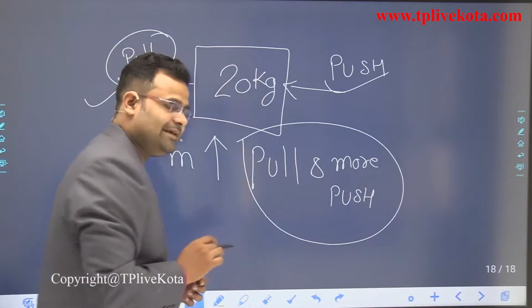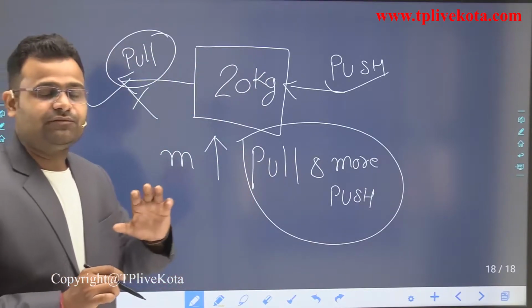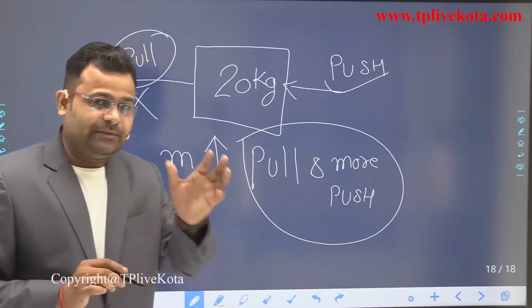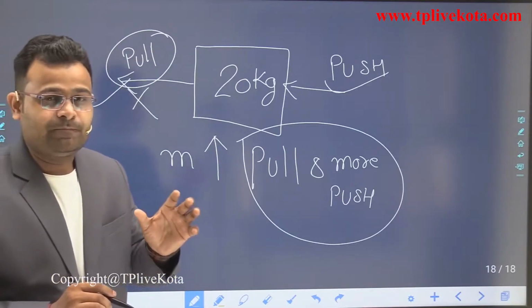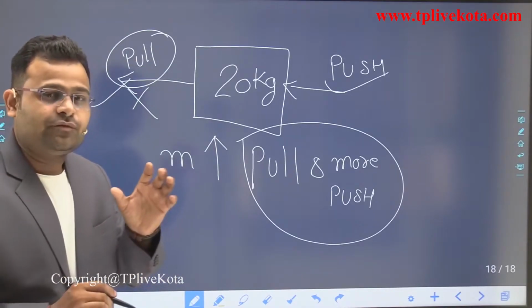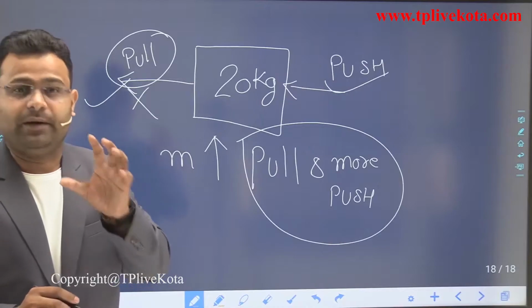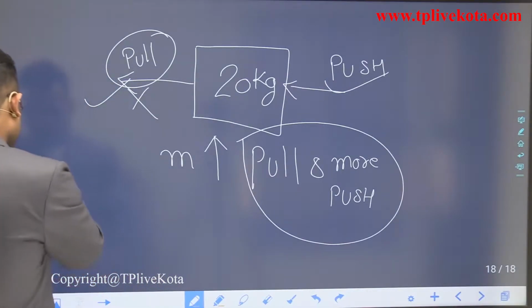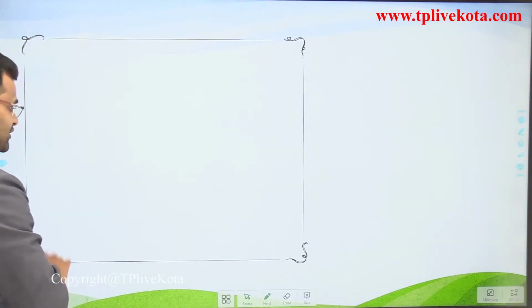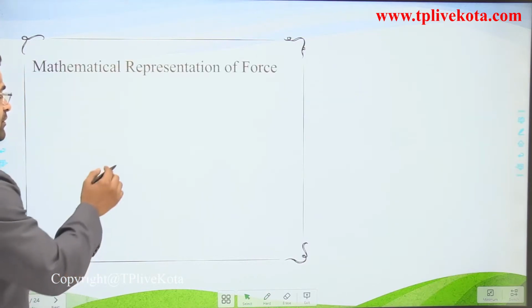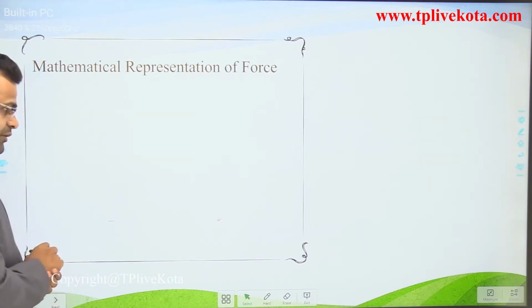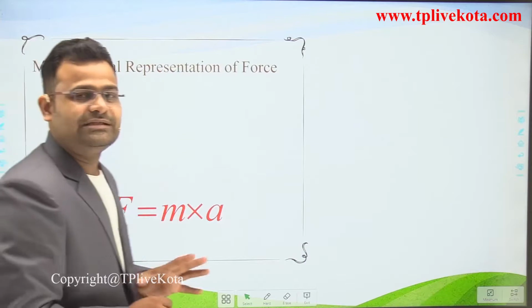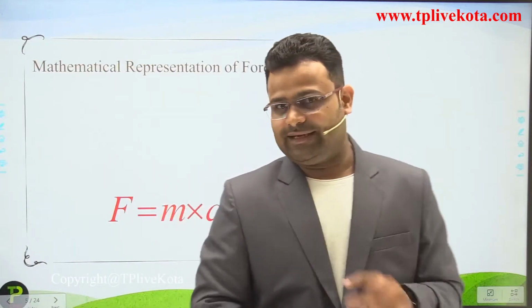We can say the force is directly proportional to mass, or we can say force is dependent on mass. Now write the mathematical expression of this force. Force is the product of mass and acceleration.